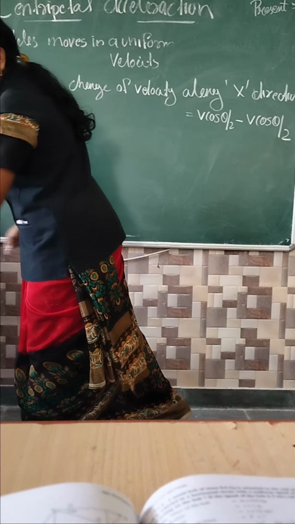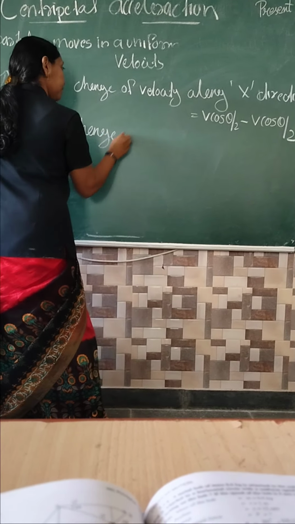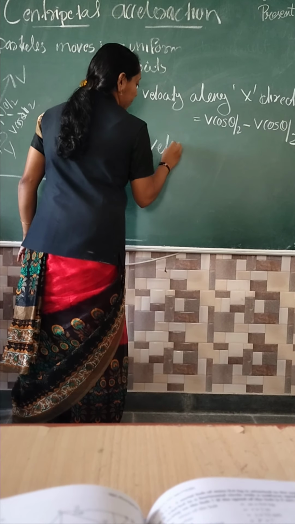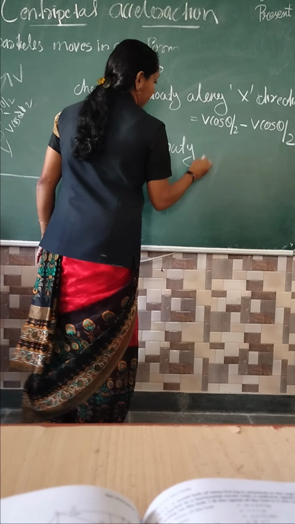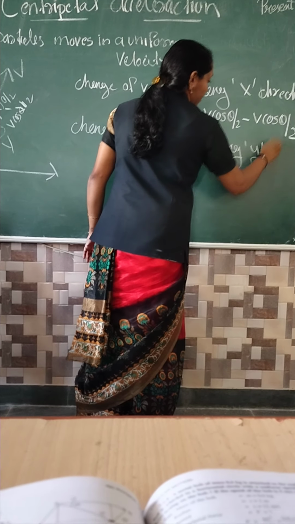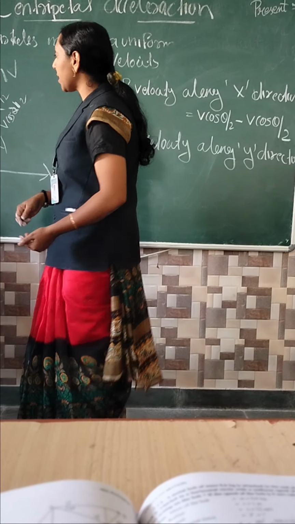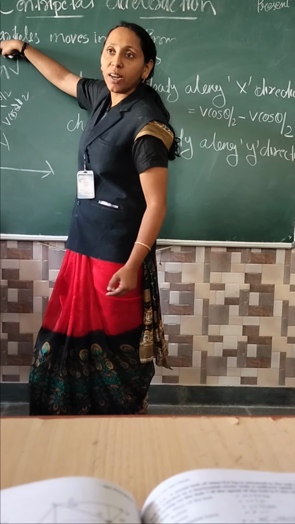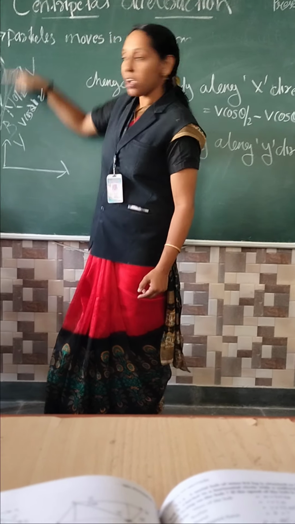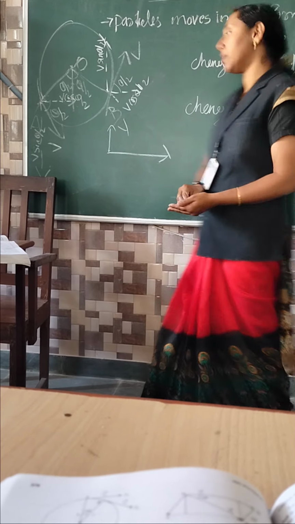Similarly, change of velocity in the y direction. So tell me, what components are in the y direction? One is upward, V sin theta by 2. One is downward, V sin theta by 2. And how do we have to write?